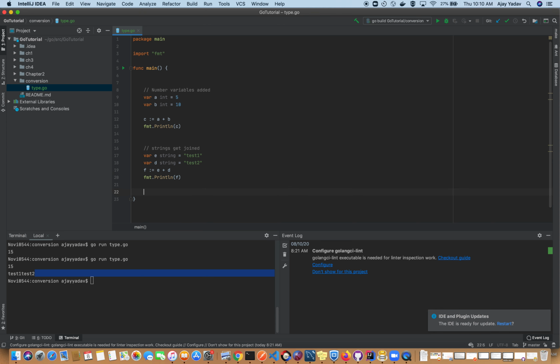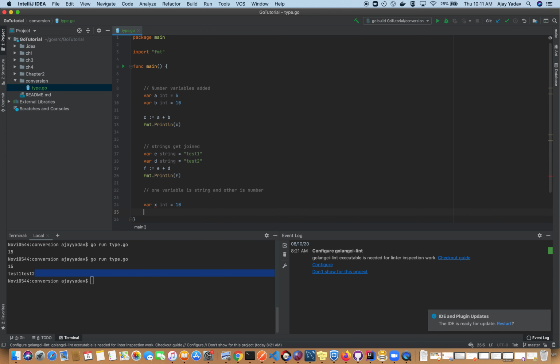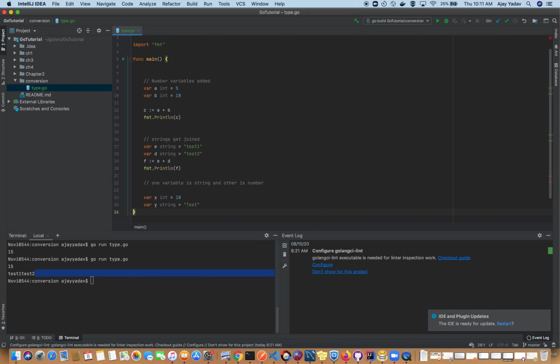Now there is another use case where one variable is a string and the other is a number. Do you want to guess what will happen? So let's try. Where x is an integer equal to 10, and y string is equal to test.